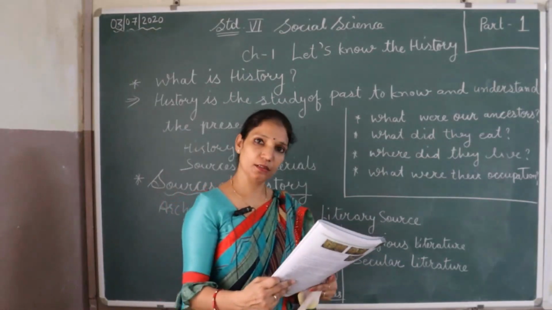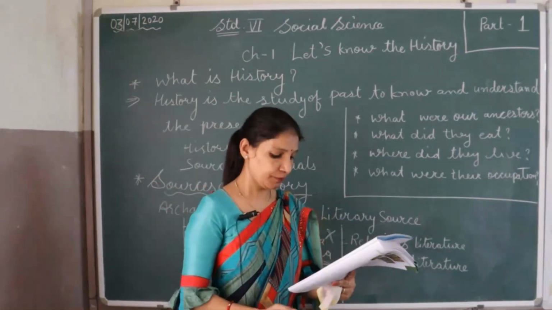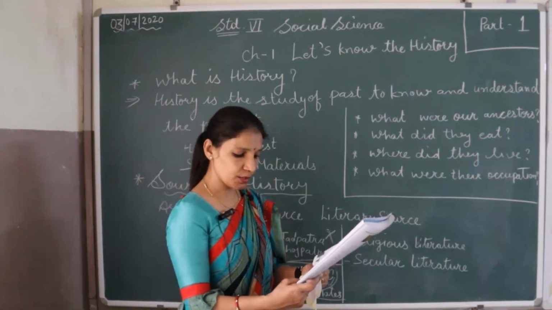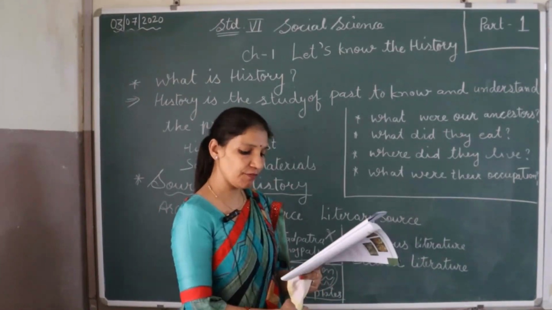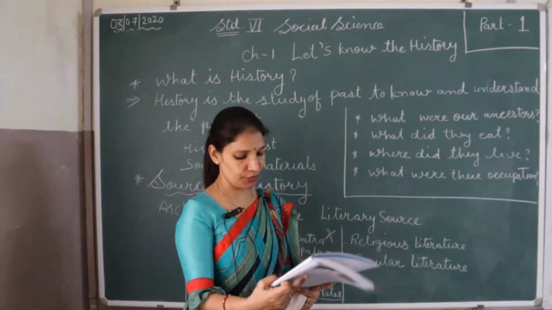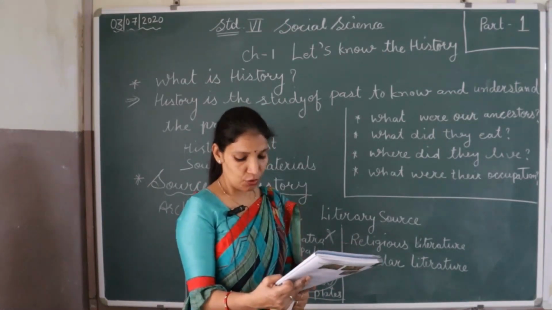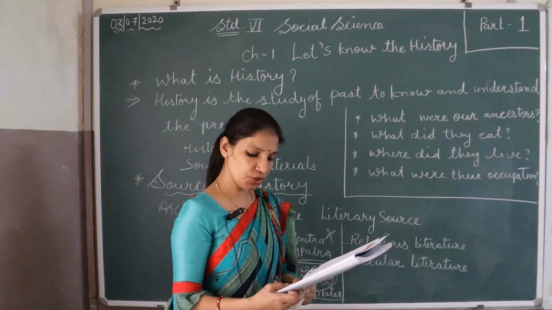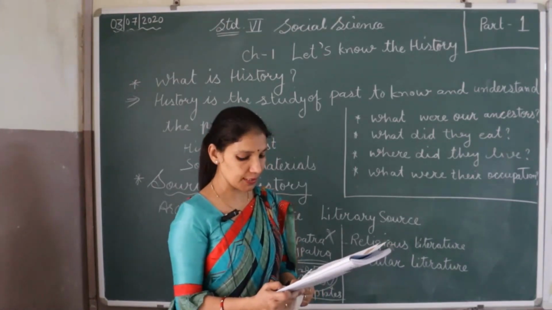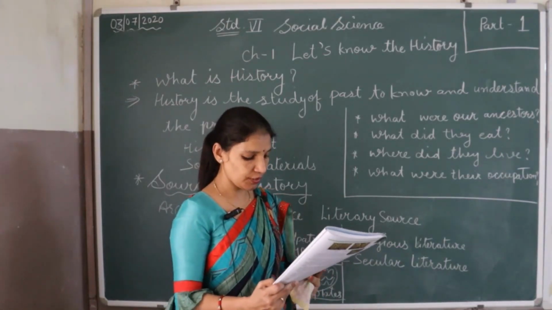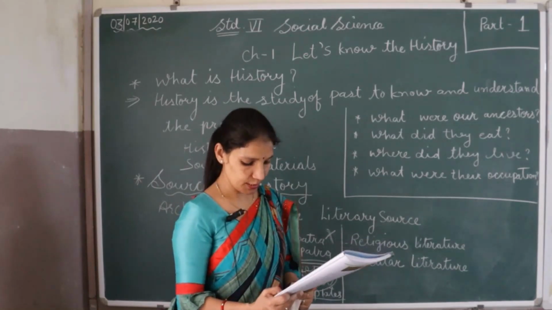So next source of history is coin. Coins are also an important source to know about the history. We get information about the name of kings, their religion, culture, time from these coins. Panchmark coins of the 5th century BC have been found in India, which are the oldest coins.